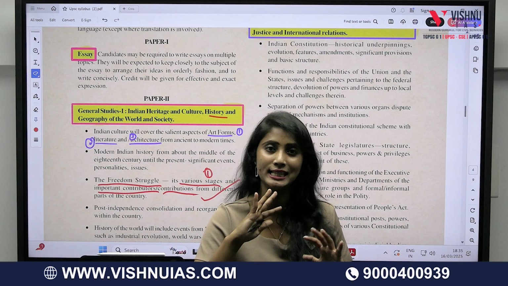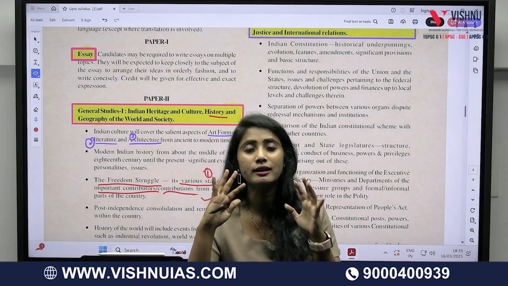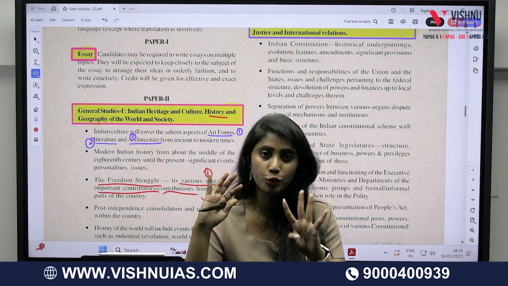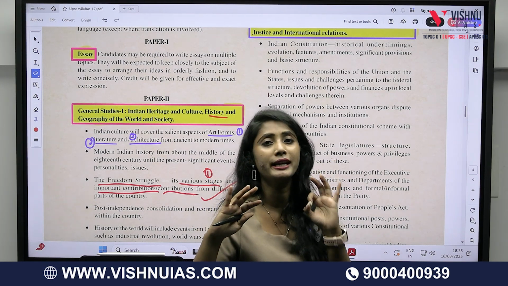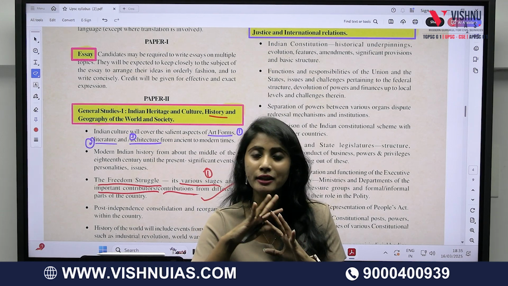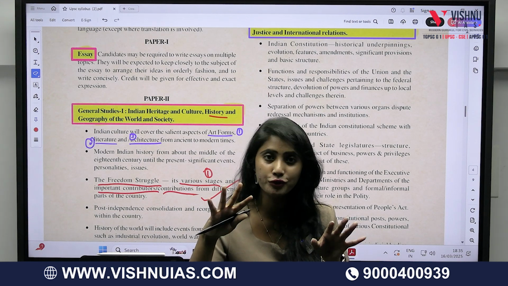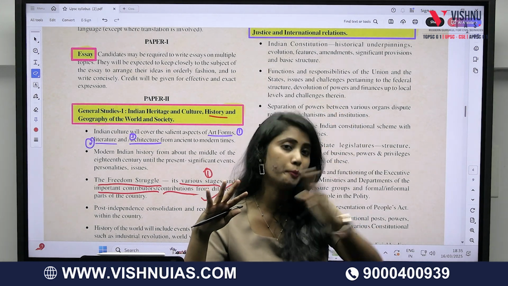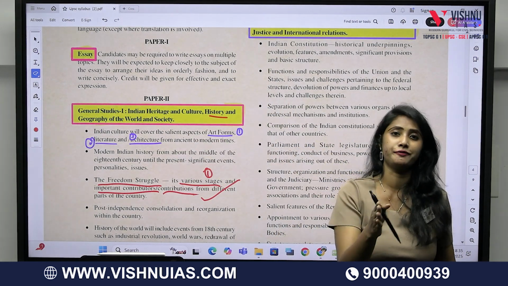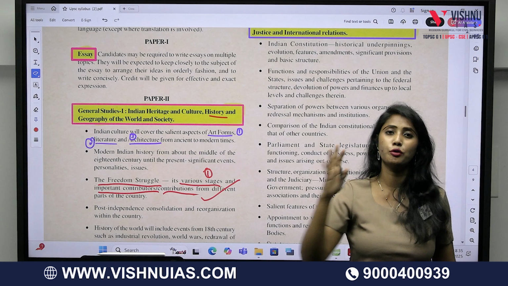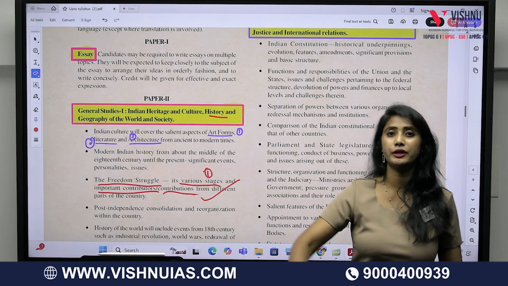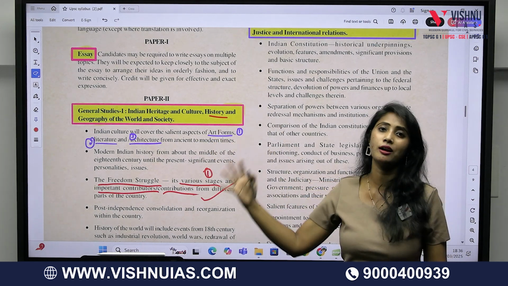What I mean to say is that once you get an understanding of what GS papers 1, 2, 3 and 4 in UPSC mains are, then you will get an idea on how to write an essay, because the essay will be covering all the aspects of GS papers ranging from paper 1 to paper 4. So it is only after you have a clear-cut idea of what GS papers include that it will be an easy task to attempt the essay. Till then, you can't attempt the essay.